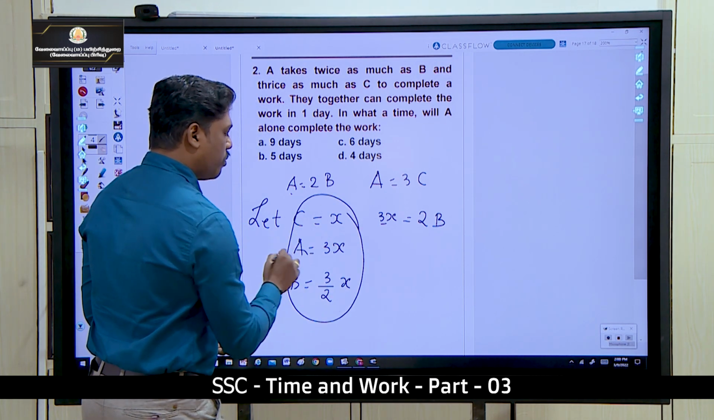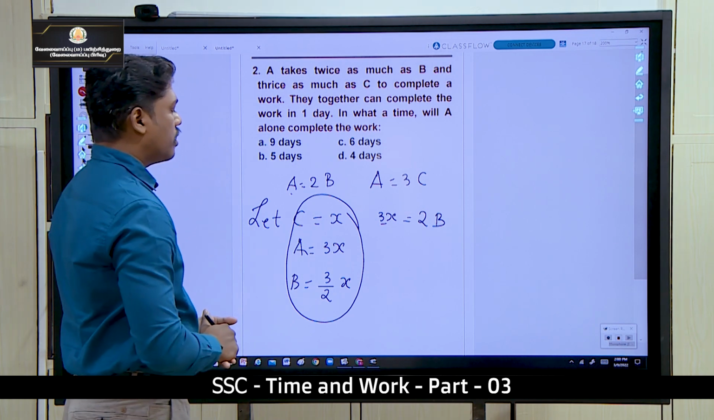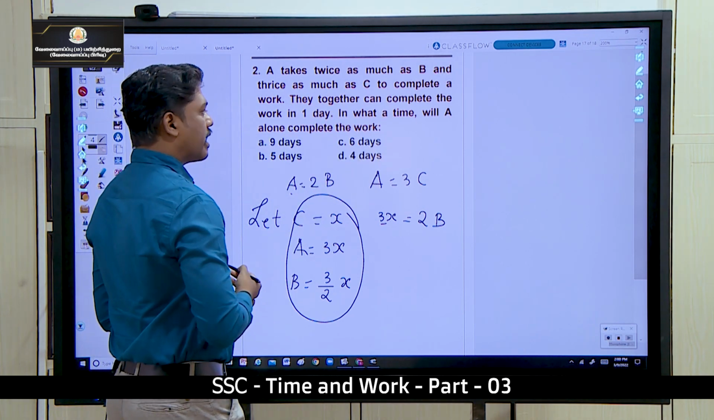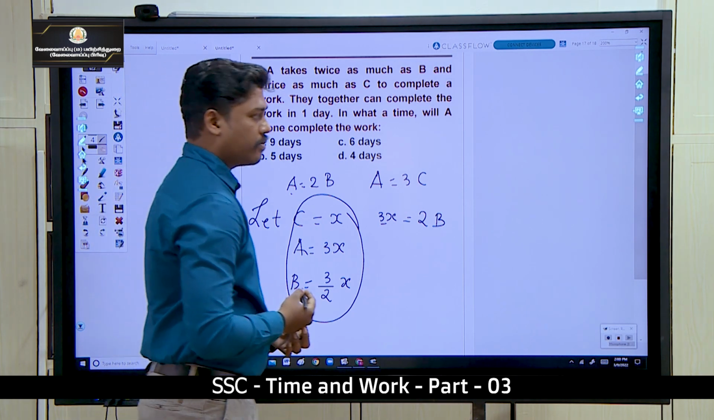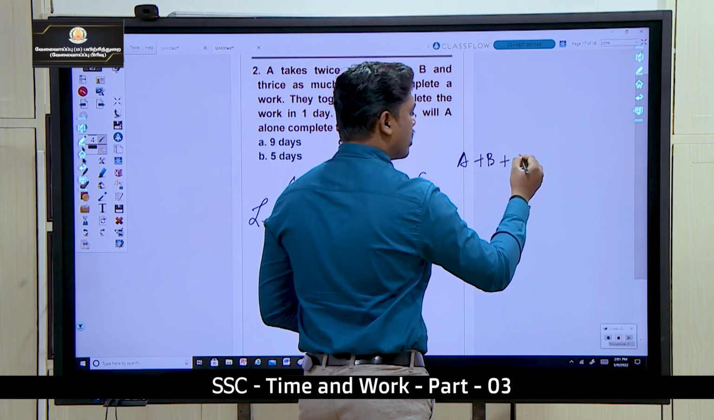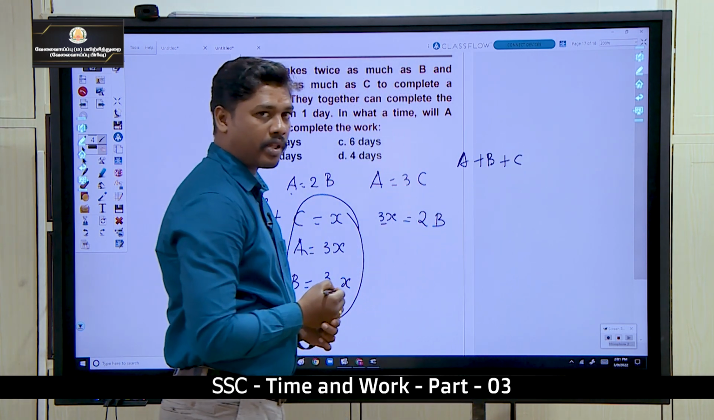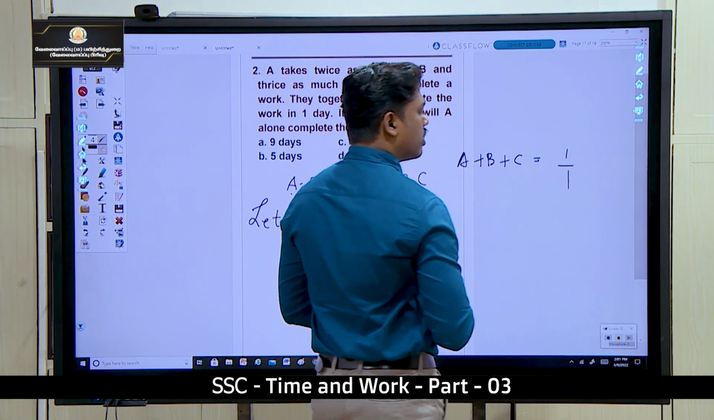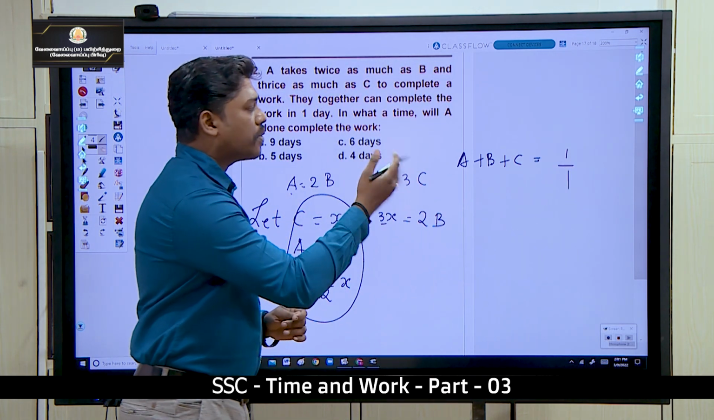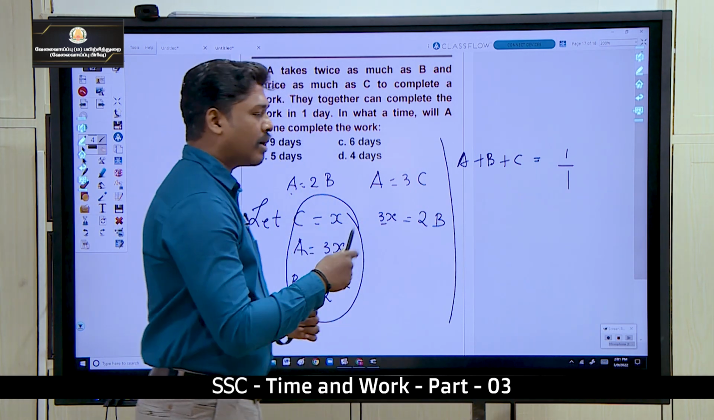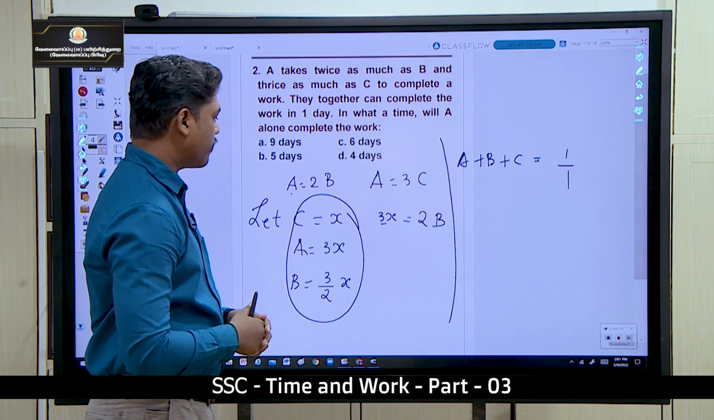This is what A can do, B can do and C can do. Okay, now they work together and can complete the work in one day. So A, B and C are going to complete the work in one day. So in one day they are going to complete 1 by 1. So here we can find using 1 day work. How much they complete in 1 day, then it will be easier.